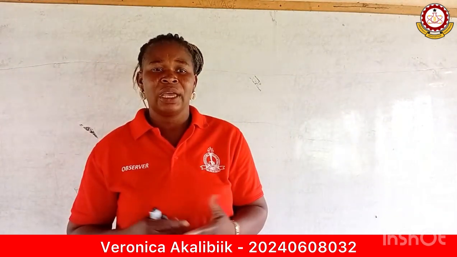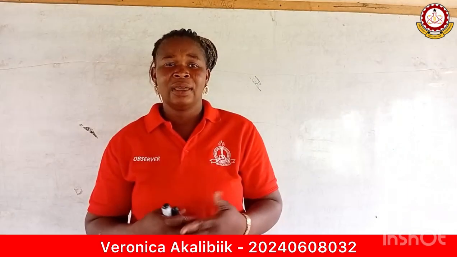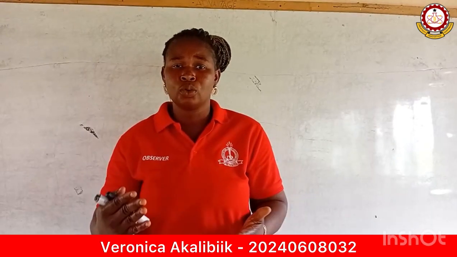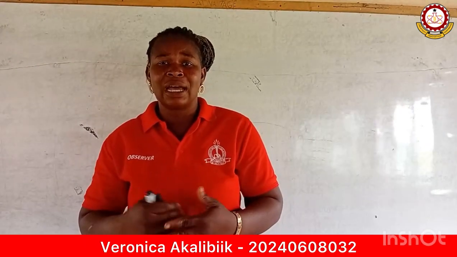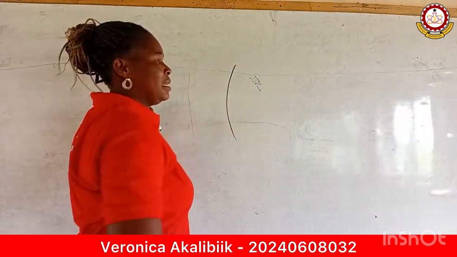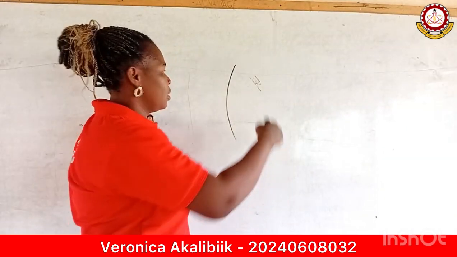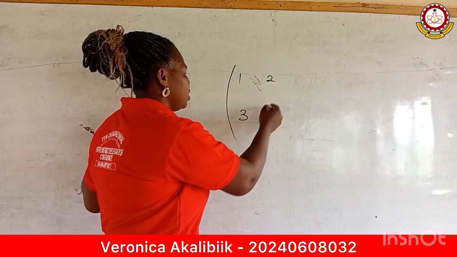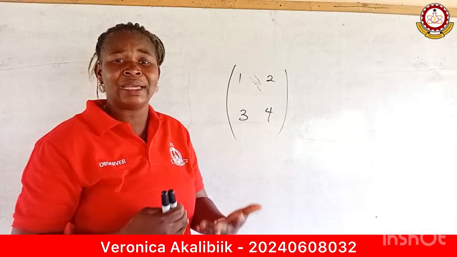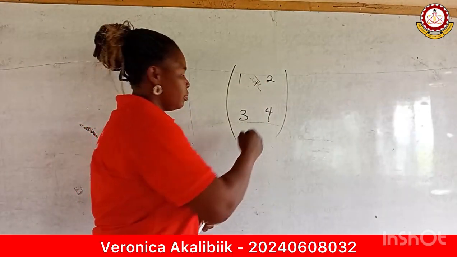The first one: because students are already aware of the normal writing of numbers, for example 1, 2, 3 and so on, they feel that when matrices are written, with a bracket, say a 2 by 2 matrix, that is 2 in a row and 2 in a column, so I have 1, 2, 3 and 4, they are used to writing numbers, so they probably think you can write this as 1, 2, 3, 4.